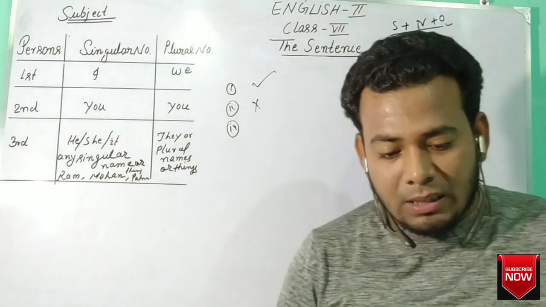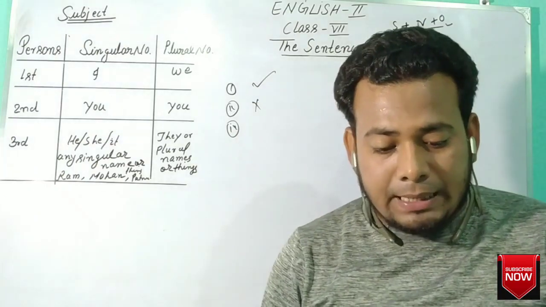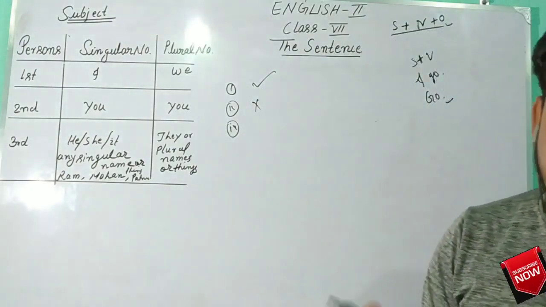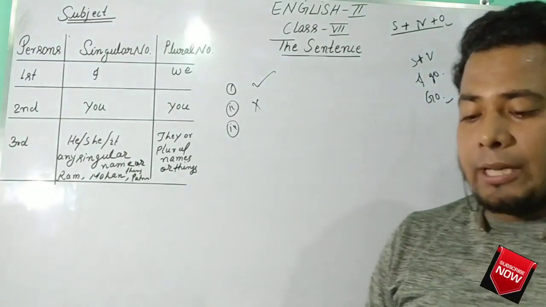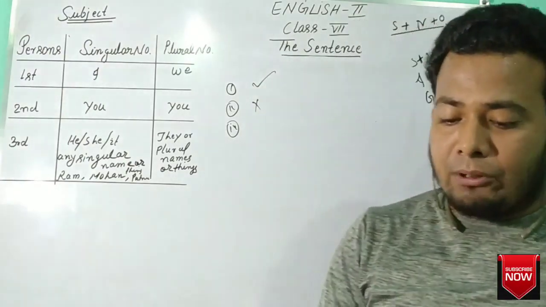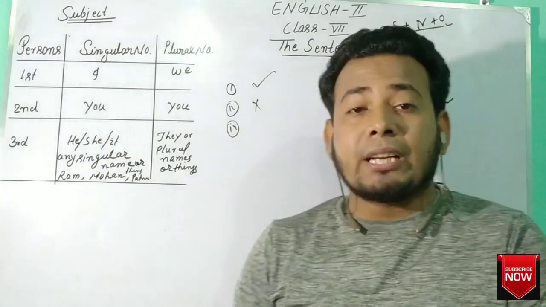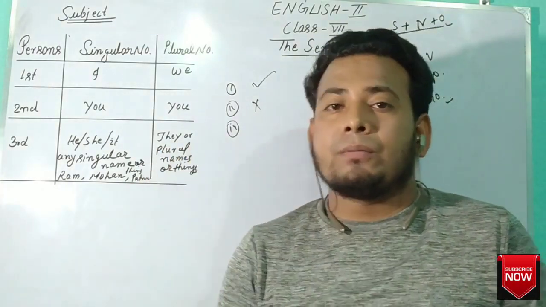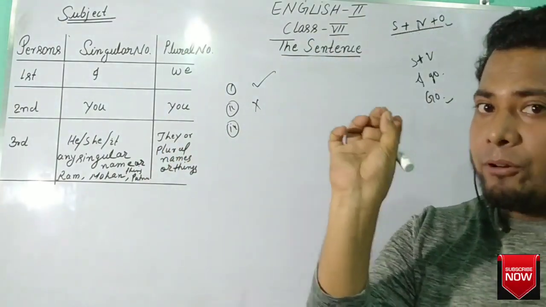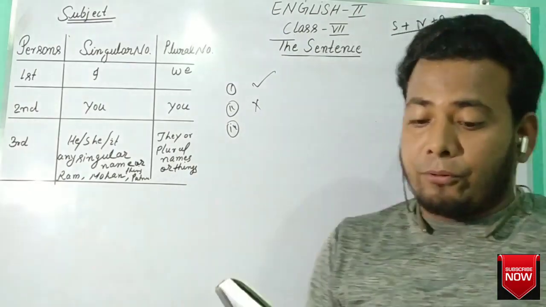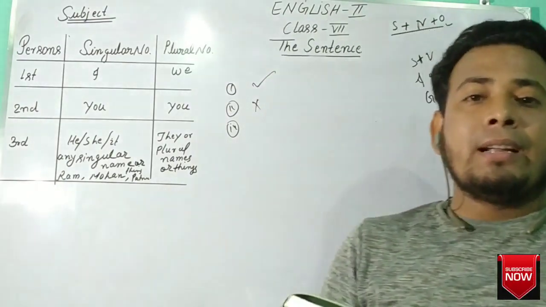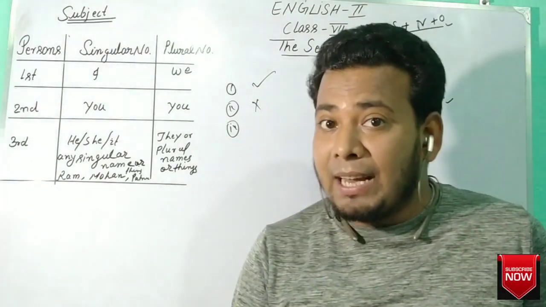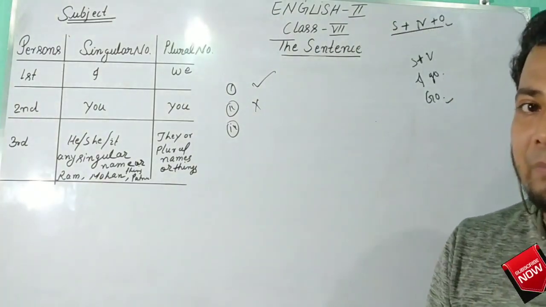Now look at example 4. "The whole furniture in the various rooms of the school across the river." There is no verb, but a verb is mandatory for being a sentence. So in question number 4, it is not a sentence. Why? Because there is no verb.